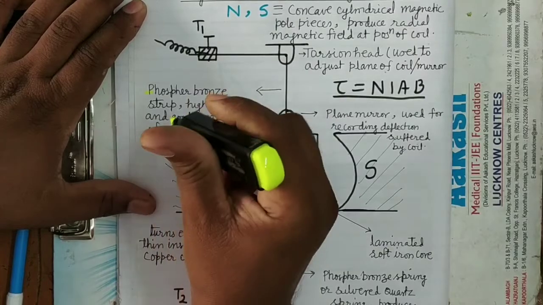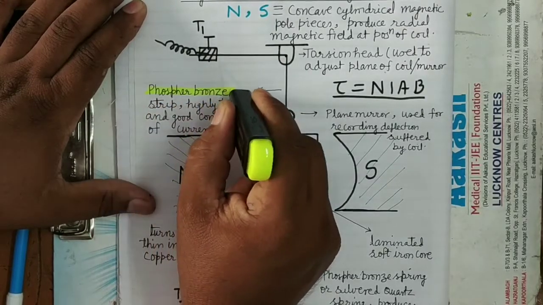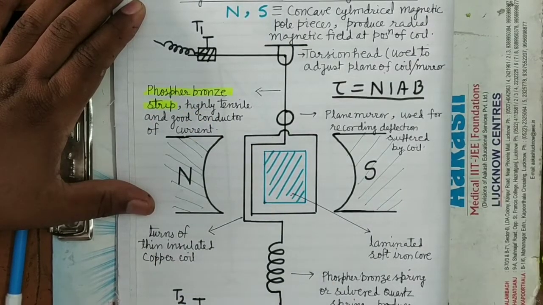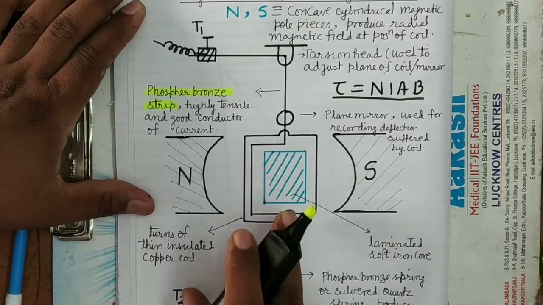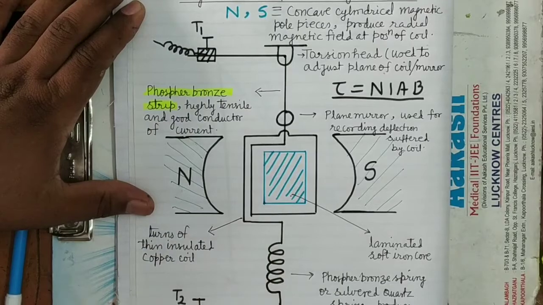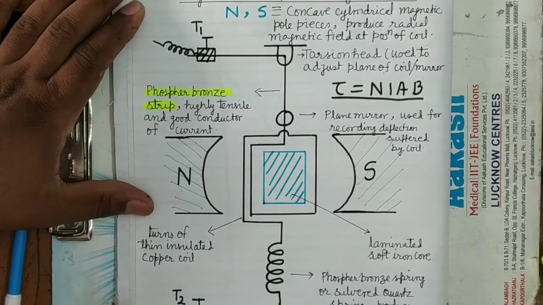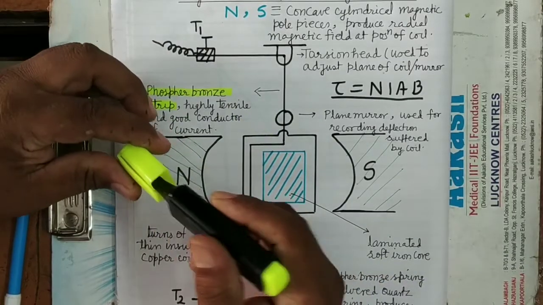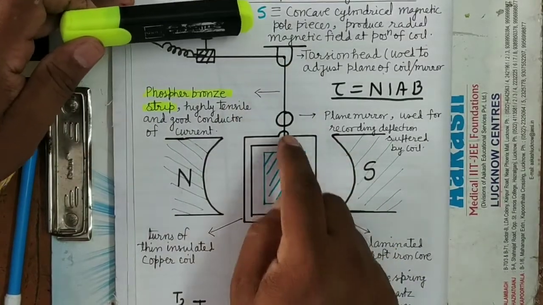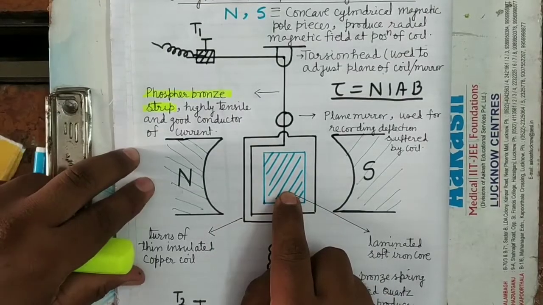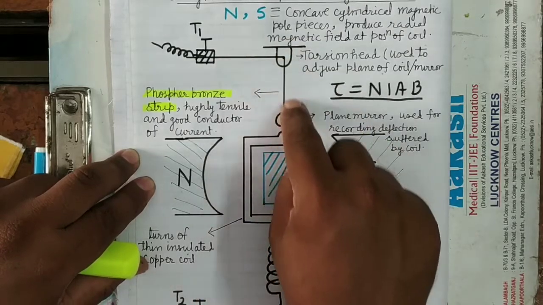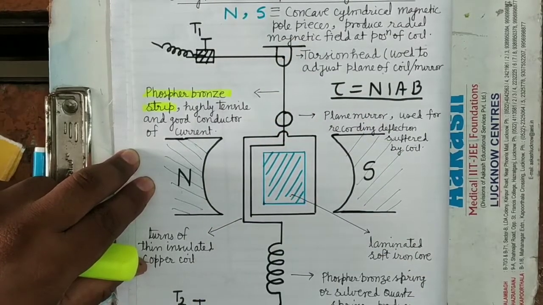It is highly tensile. Therefore it bears the weight of the coil. It will not break due to the weight of the coil and due to the rotation. When it rotates, this strip will also get twisted, and it will not break due to the twisting produced in the strip because of the rotation of the coil. So it is highly tensile as well as a good conductor. Therefore, it carries the current to the coil.